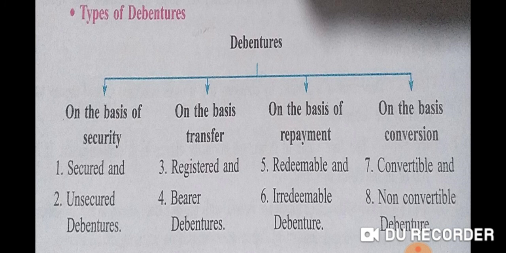Type number 8, non-convertible debentures. As convertible debentures are converted into equity shares, non-convertible debentures are not converted into equity shares on maturity. These debentures are redeemed on maturity date.